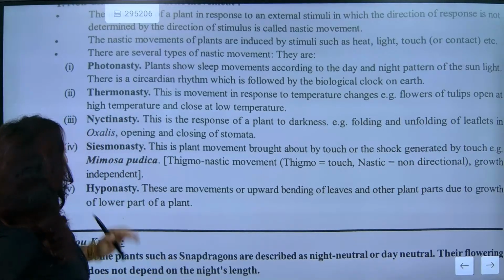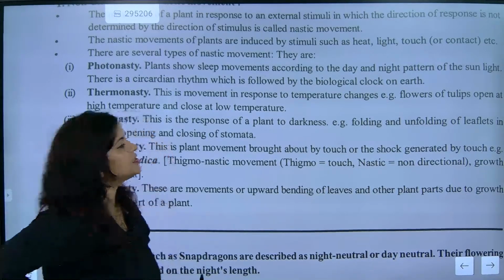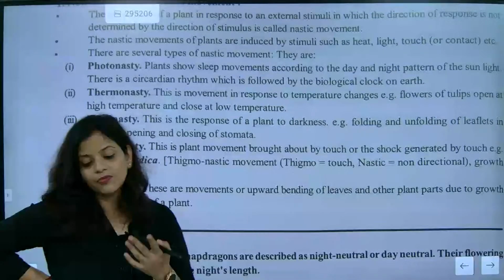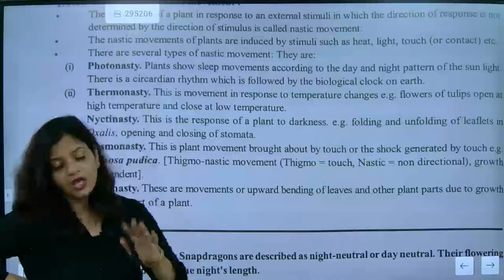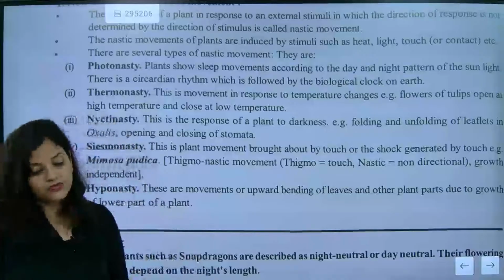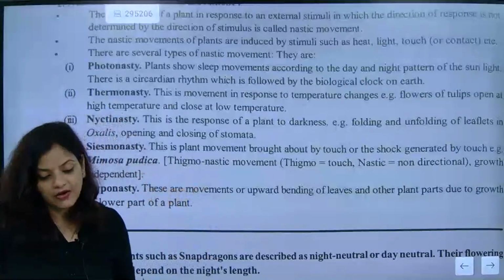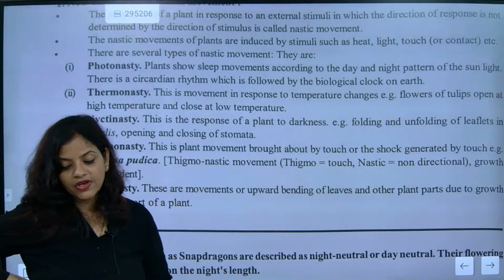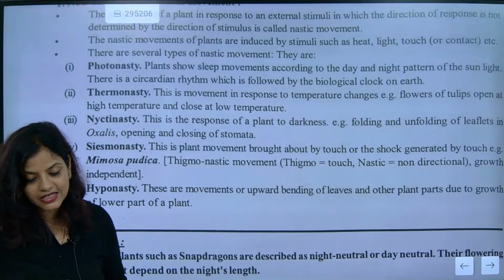So now look here. Thermonasty is a response to temperature changes. The flower of tulip opens at high temperature and closes at low temperature. Some flowers blossom at low temperature, some blossom at high temperature. Such behavior is exactly nastic movement.